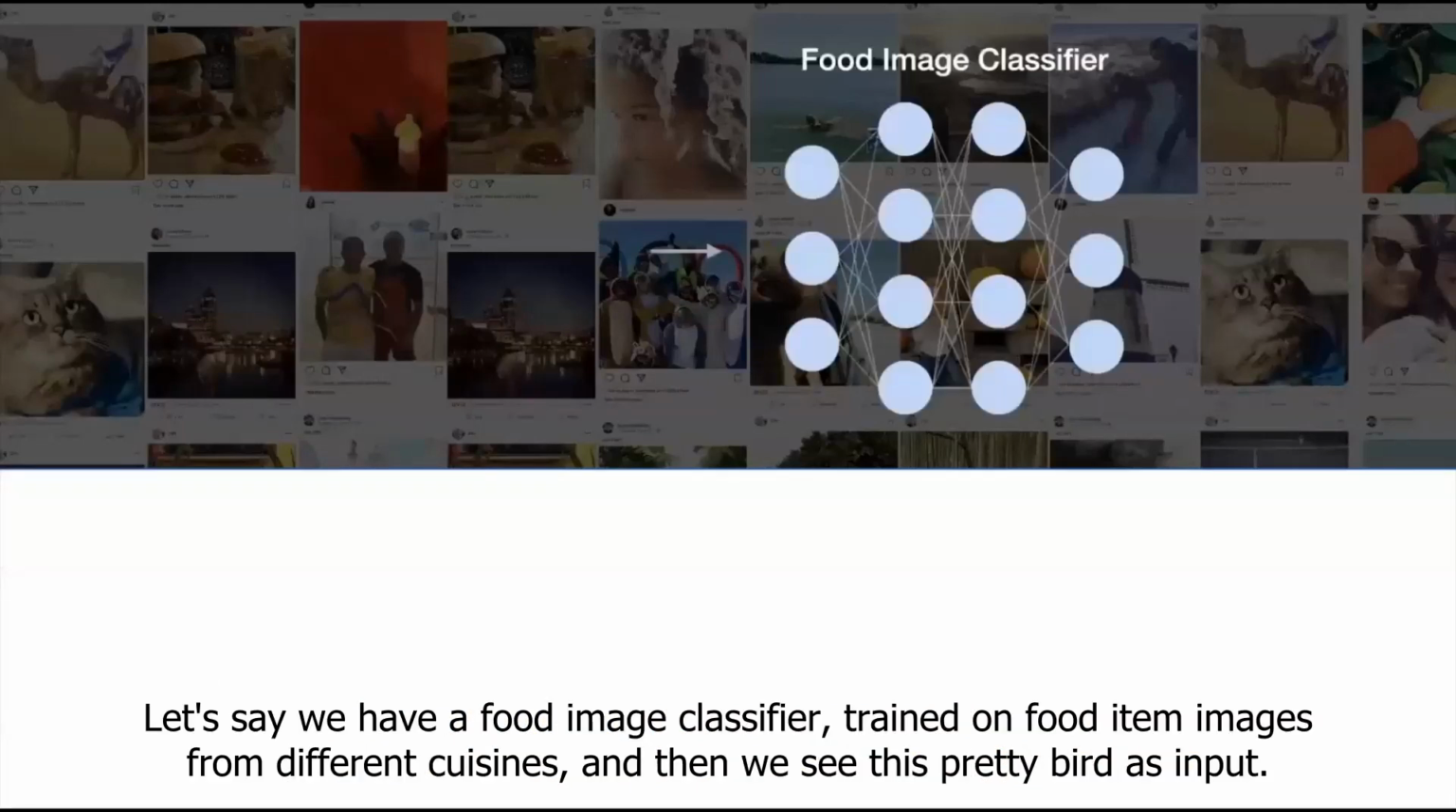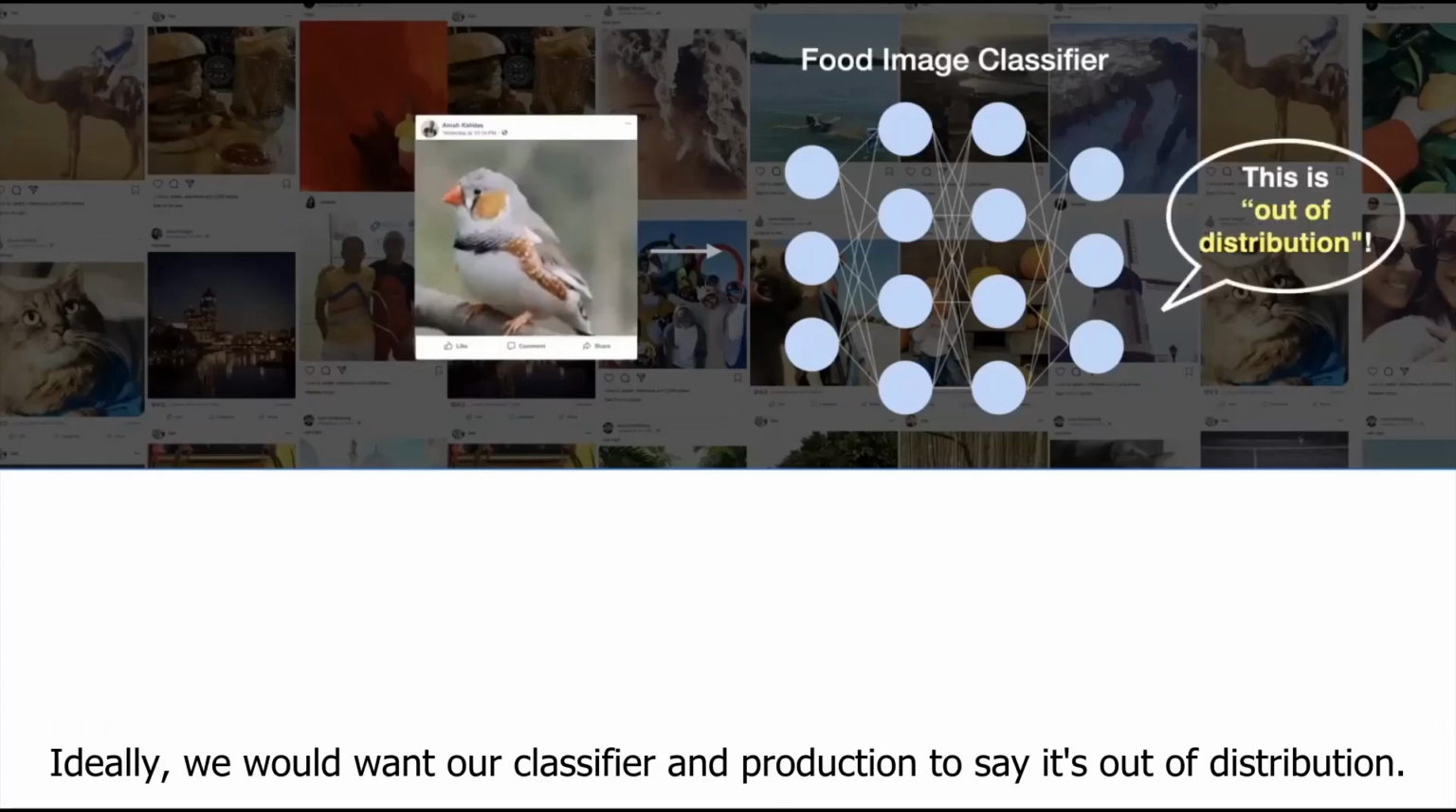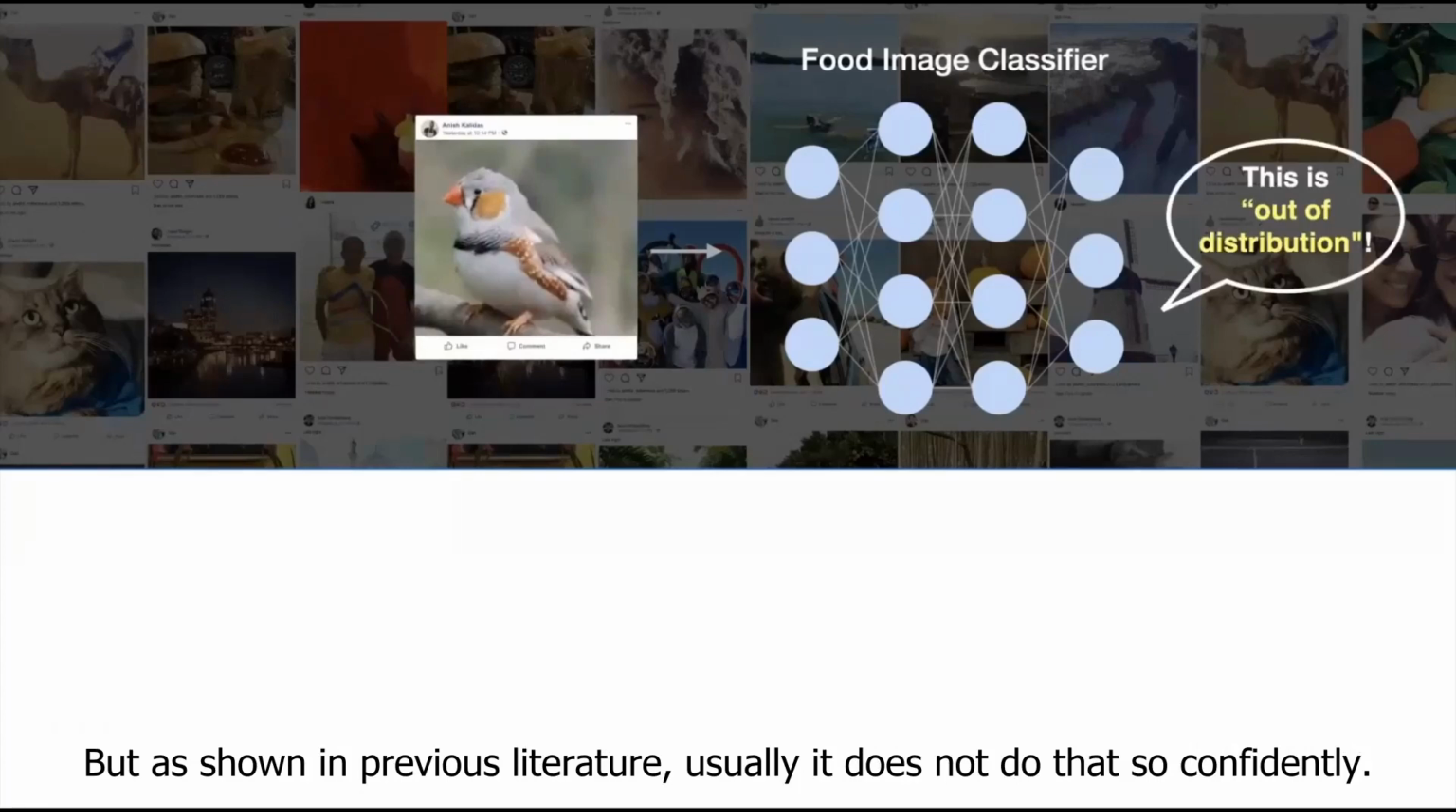Let's say we have a food image classifier trained on food item images from different cuisines. Then during inference, we see this pretty bird as input. Ideally, we would want our classifier in production to say it's out of distribution, but as shown in previous literature, usually it does not do that so confidently.